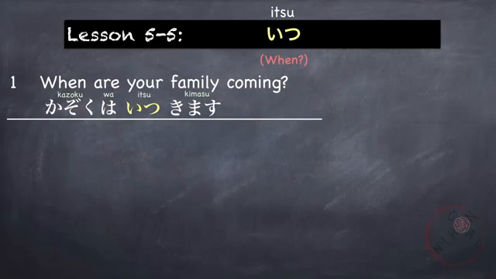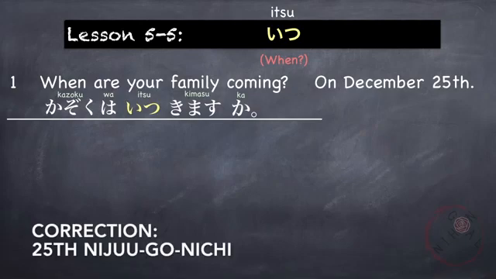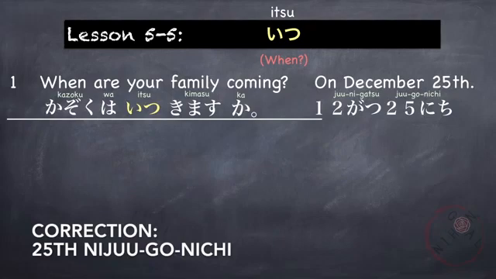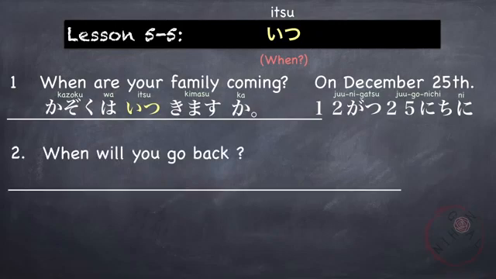Kazoku wa itsu kimasu ka? On December 25th. December 25th is 12月25日, followed by the particle of time, which is ni, because there is a numeral in the answer.